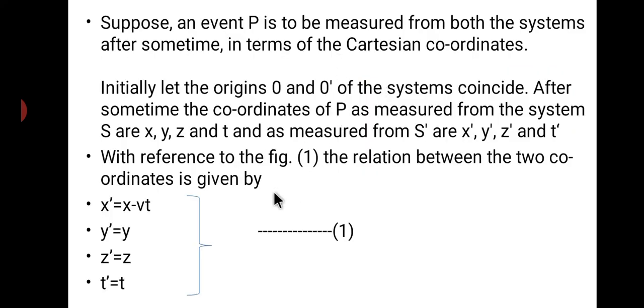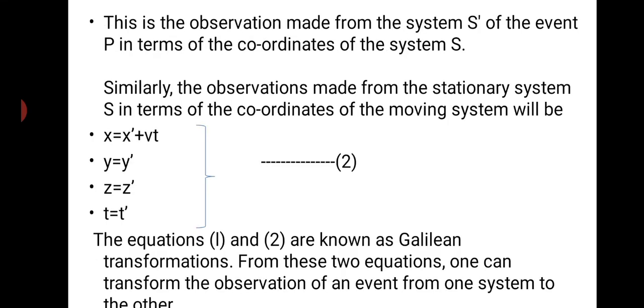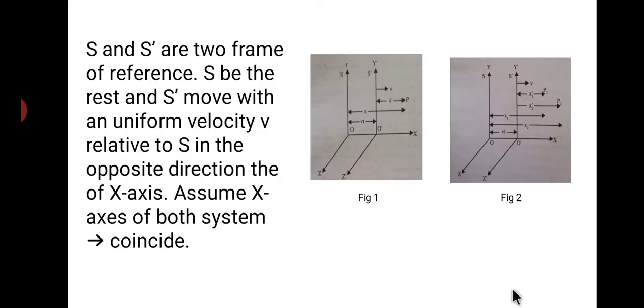So this set you consider as equation number 1. This whole set you consider as equation number 1. I have written here x is equal to x dash plus vt. So I will show here in this figure. Now we want to calculate the distance of the x here. So this distance x is nothing but x dash plus vt. Both will combine together, we get this x here. x dash means when you subtract this and this, we get the x dash. Keep it in your mind, students. x dash is nothing but separation between these two. Capital X is nothing but combination of these two.